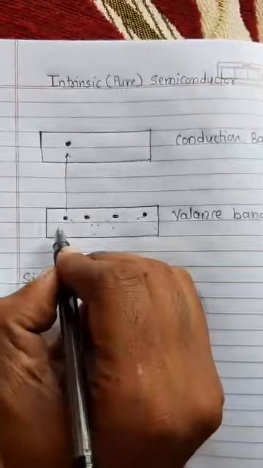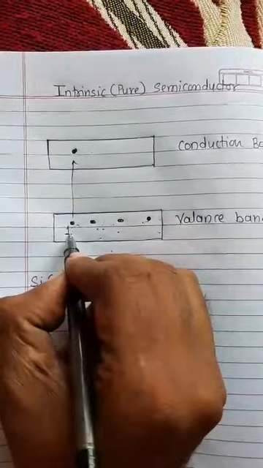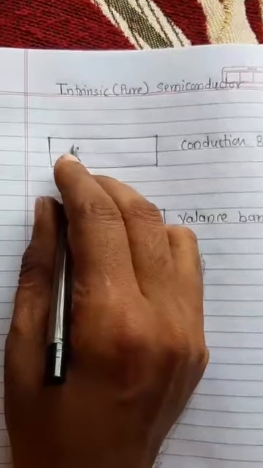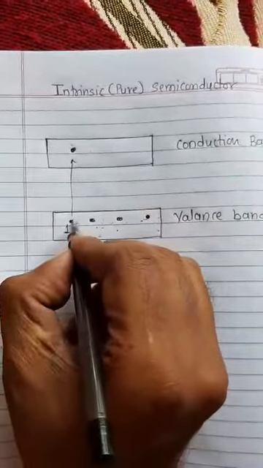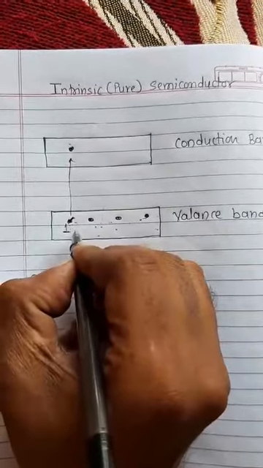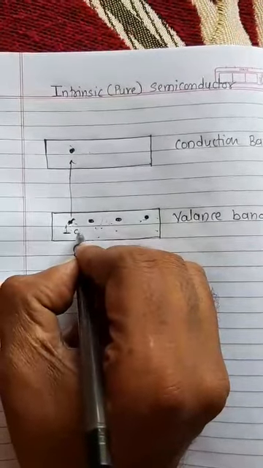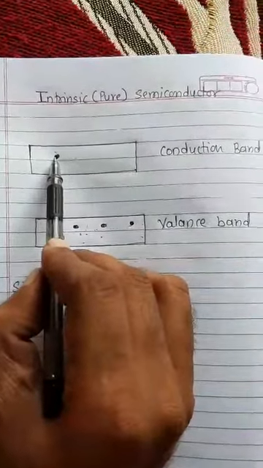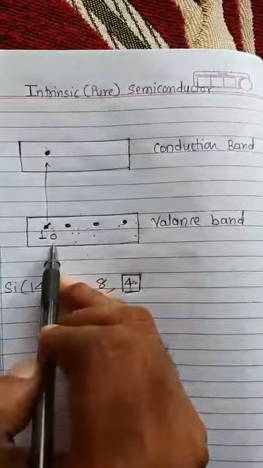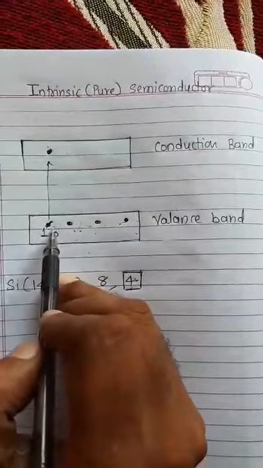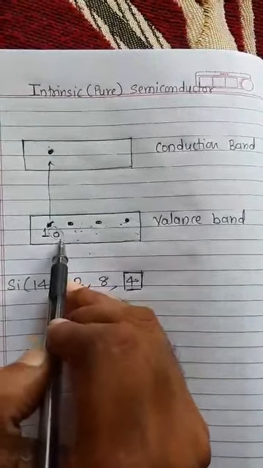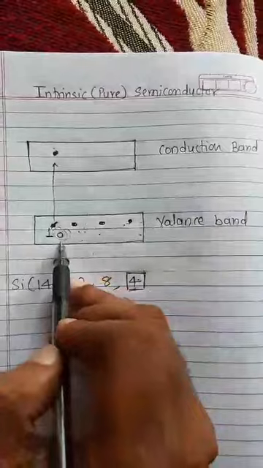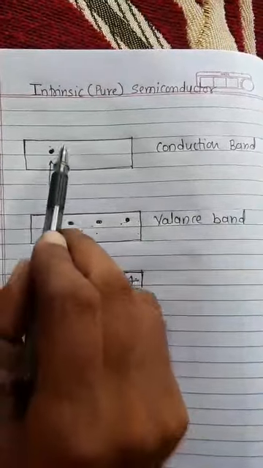Therefore, the first electron from the valence band shifts to the conduction band. When the first electron shifts, then that electron leaves a space in the valence band, because here one electron shifts.